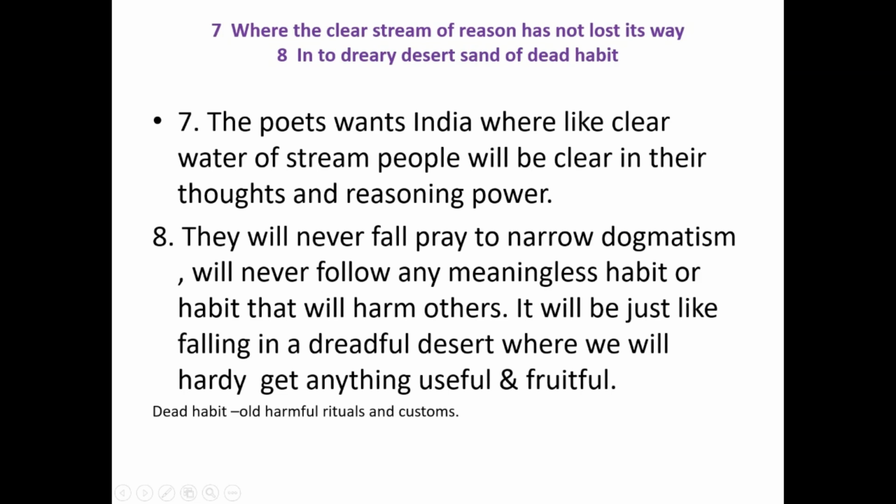We have seen a difficult word here, dead habit. Dead habit means old harmful rituals and customs.